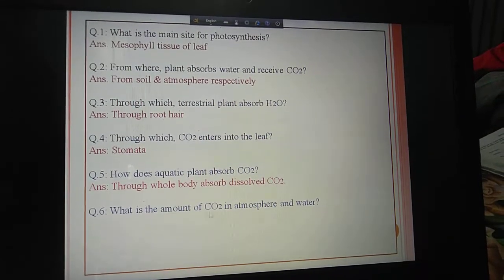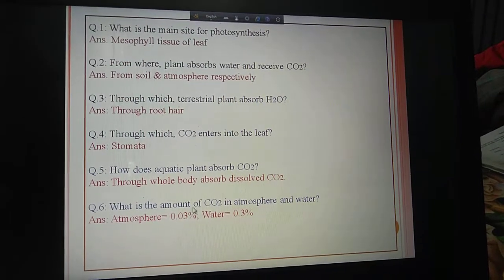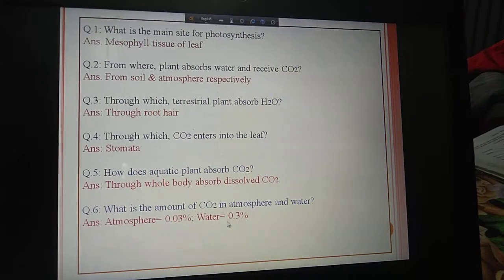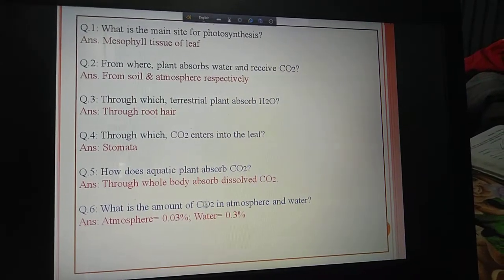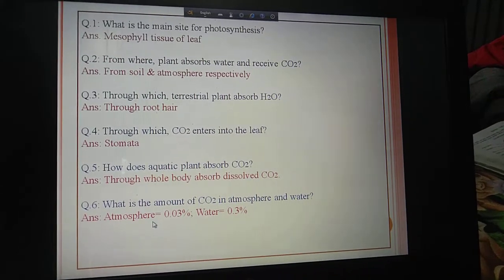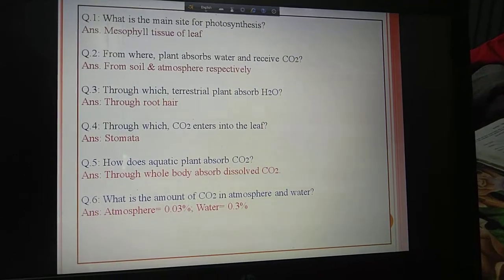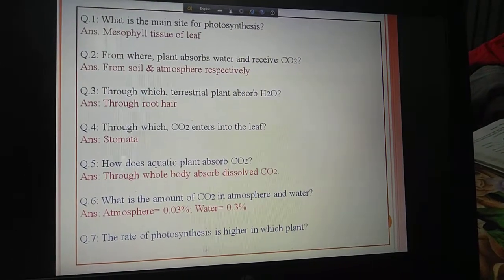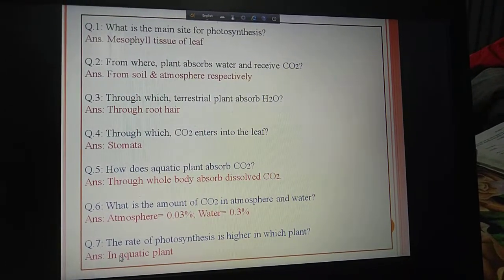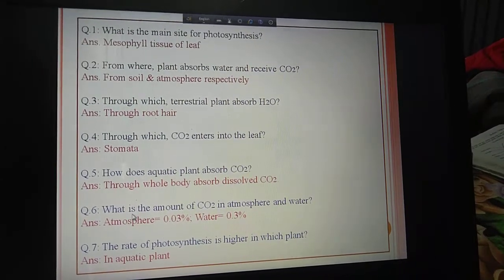Now what is the amount of carbon dioxide in atmosphere and water? In the atmosphere, the amount of carbon dioxide is 0.03%, and in water, the amount of carbon dioxide is 0.3%. So you are seeing that the amount of carbon dioxide is more in water than in the atmosphere. Carbon dioxide is a basic component for photosynthesis. So the rate of photosynthesis is higher in which plant? Obviously in aquatic plants, because in water the amount of carbon dioxide is more than in the atmosphere.